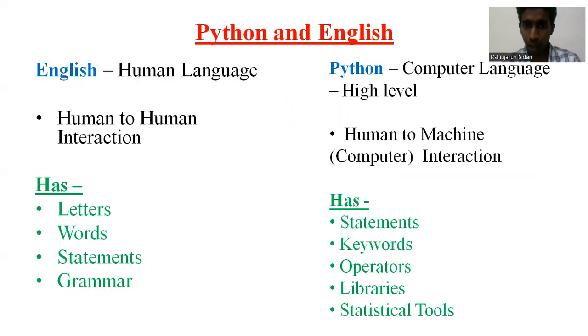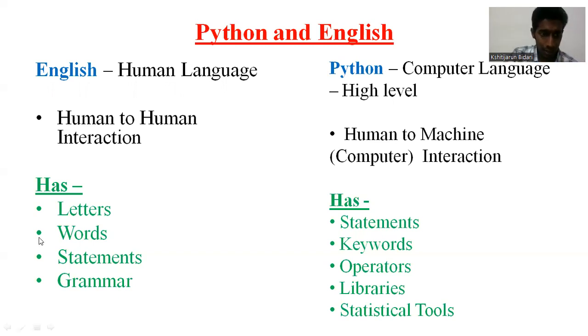So friends, in this video, I have made something very unique. I have linked Python to English and made you understand Python as a language. So Python basically is a language and I'll link it and make you understand it in a very simple way. First, as you know, English is a human language where it is human to human interaction. Python is a computer language which is high level and it is human to computer interaction. So that is the difference.